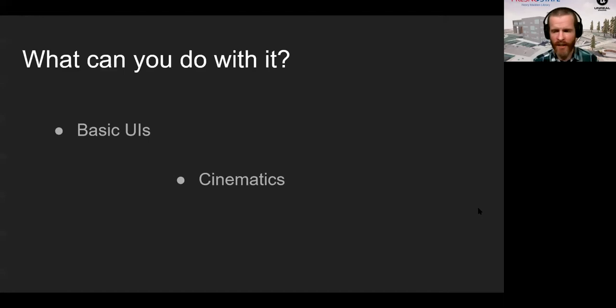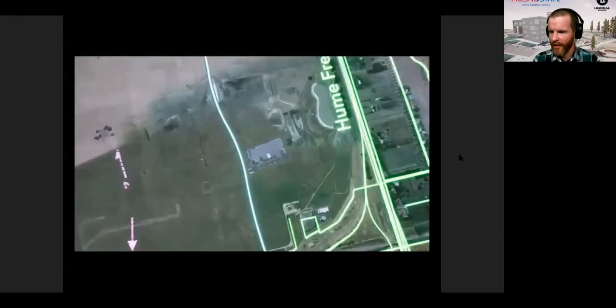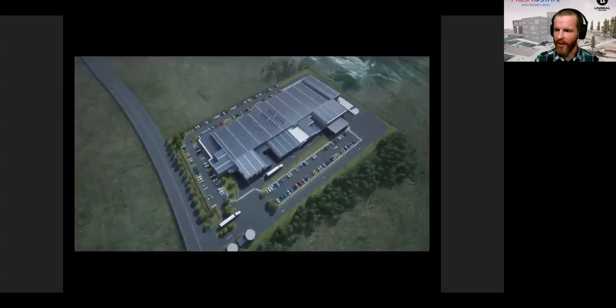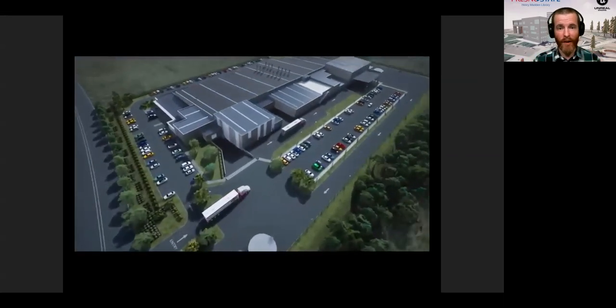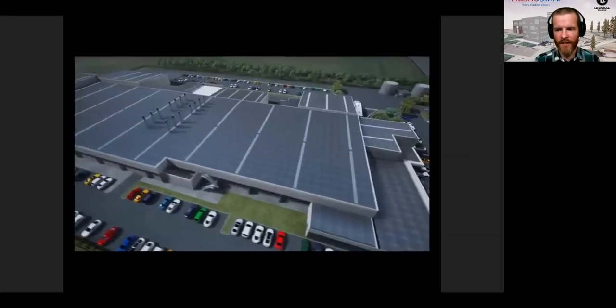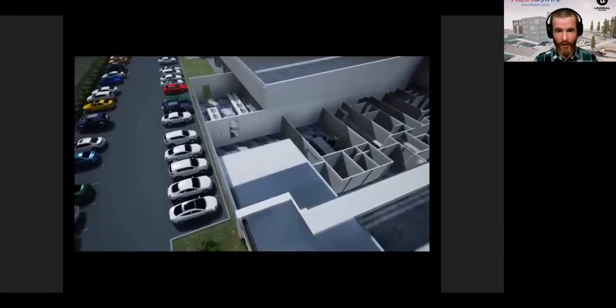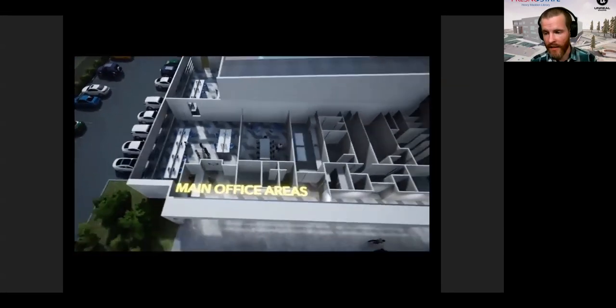Cinematics, any kind of video content is very powerful and very easy to use for cinematics. Think directional information, think descriptive information. Let's get an example here. A wonderful aerial view here, zooming in on a fantastic model of this facility with some interesting graphics to show movement. One of the things that's extra special about using Unreal for cinematics is you can peel away layers like this and show what's actually happening inside.